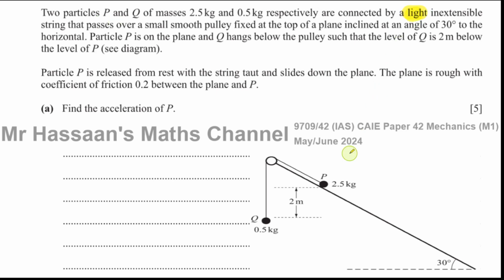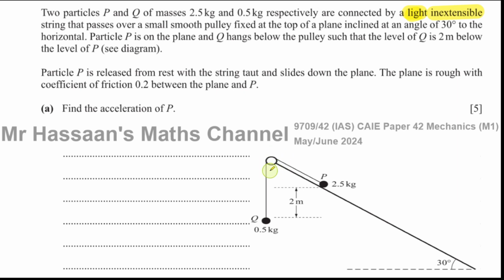Light meaning that we don't consider its mass, and the tension in it is the same throughout. Inextensible meaning it doesn't stretch, and the acceleration of all the particles attached to it has the same magnitude, as long as the string is taut. A smooth pulley means that the tension on either side of the pulley is the same because there's no friction in the pulley.